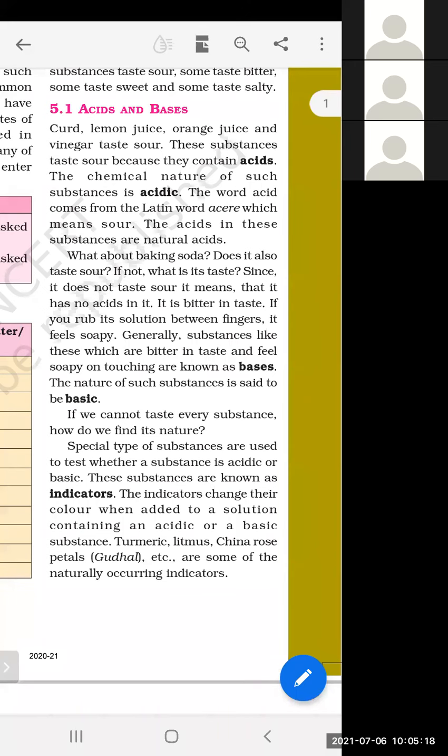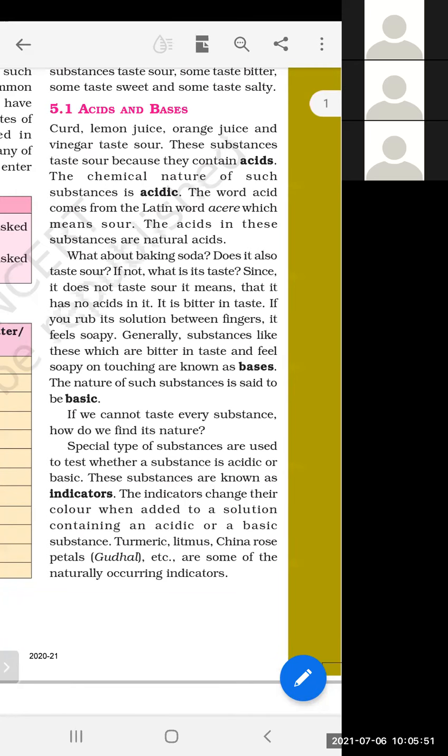Those substances which we cannot touch or taste are tested with the help of special substances, and those special substances are known as indicators. How will they give the information about acidic and basic nature? They will change their color. The indicator changes its color when added to a solution containing an acidic or a basic substance.